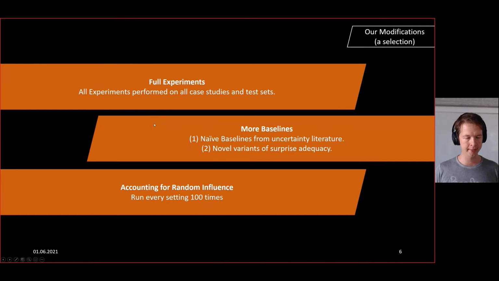And then to make sure that our results are not susceptible to random influences during training, such as random initialization of model weights, we run every experiment 100 times and then aggregate the results to account for these random influences.